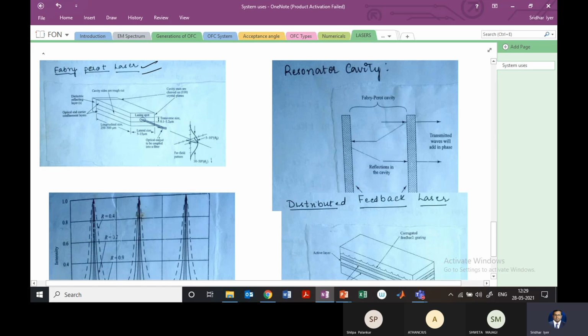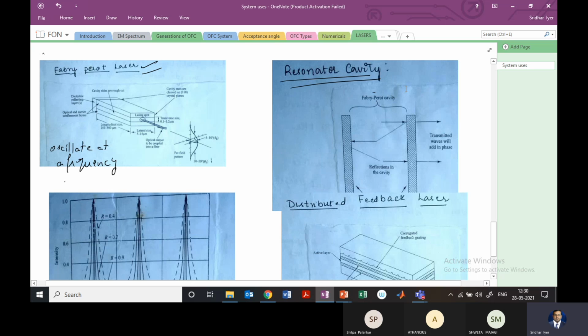So these Fabry-Perot lasers, for them the light or the laser is going to oscillate. It's going to oscillate at a frequency. Okay, we still have to see what this frequency is. So it will be resonant in nature, and this oscillator is formed by what is known as a resonant cavity, which you can see on the right hand side. This is known as a resonator cavity or a resonant cavity, and this will provide selective feedback.